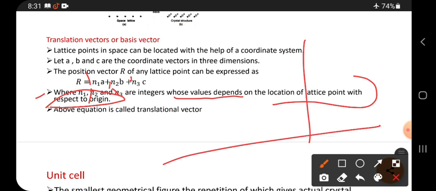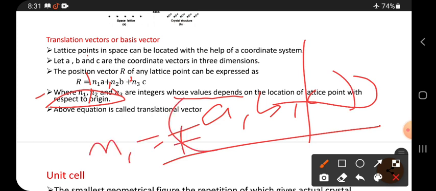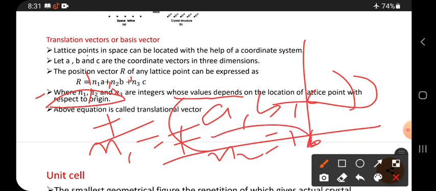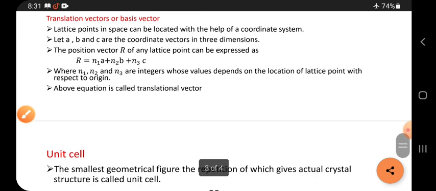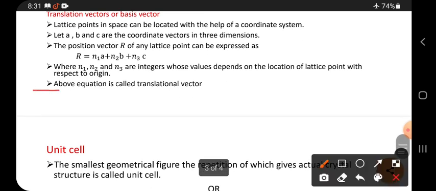If these points are present like minus a, b, c, then the n1 value is minus 1, the n2 value is 1, or like this. So the n values are either positive or negative, depending upon which side of the origin the point is present. On the left side or the down side of the origin you get negative values, and on this side you get positive values. So the above equation is called the translational vector. It is not translation, simply it is translational.